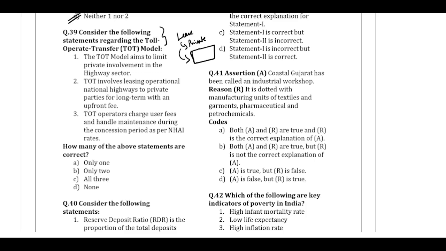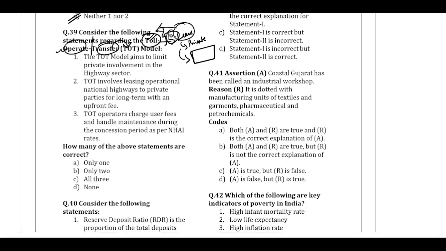That is why it is called toll, operate, transfer. Say the road will be leased by the private company for 10 years. They will collect the toll for 10 years, and during these 10 years they have to manage and operate it, and after 10 years they have to transfer the asset back to the government. This is the TOT model.